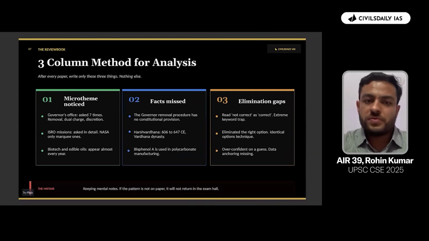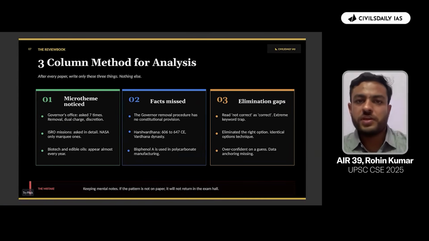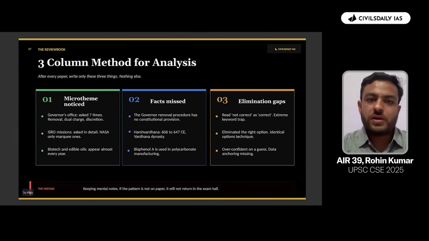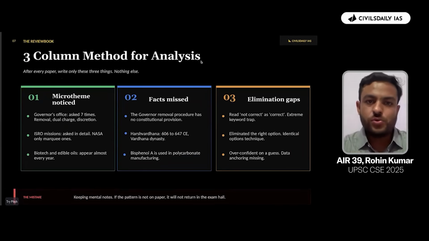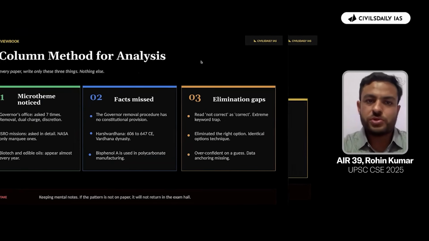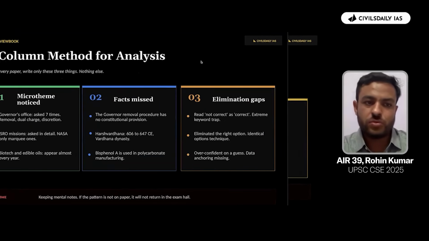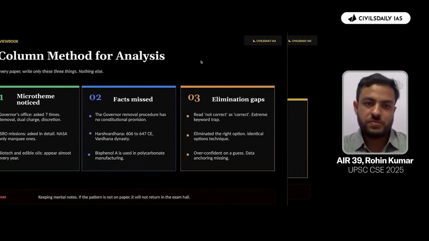And also, there's a thing here that while you are solving the previous year questions, when you are getting a question wrong, just do one simple thing. Just write on the question or make a separate notebook. Like we have identified three things by which you can approach a previous year question. One is that you have to write down what was the reason because of which you were not able to make the question right.